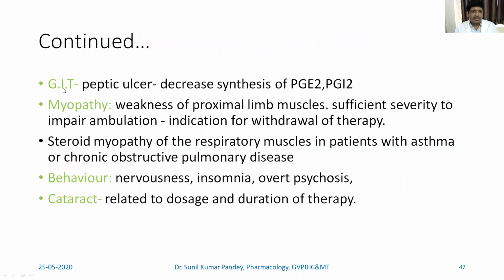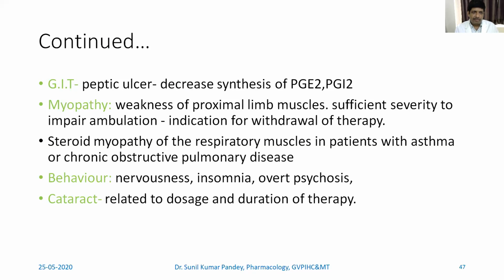Coming to the effect on the GIT, there may be a peptic ulcer. Peptic ulcer is one important adverse effect at supraphysiological doses. This may happen because of decreased synthesis and release of protective mechanisms like PGE2 and PGI2. So the corticosteroid should not be taken with non-steroidal anti-inflammatory drugs.